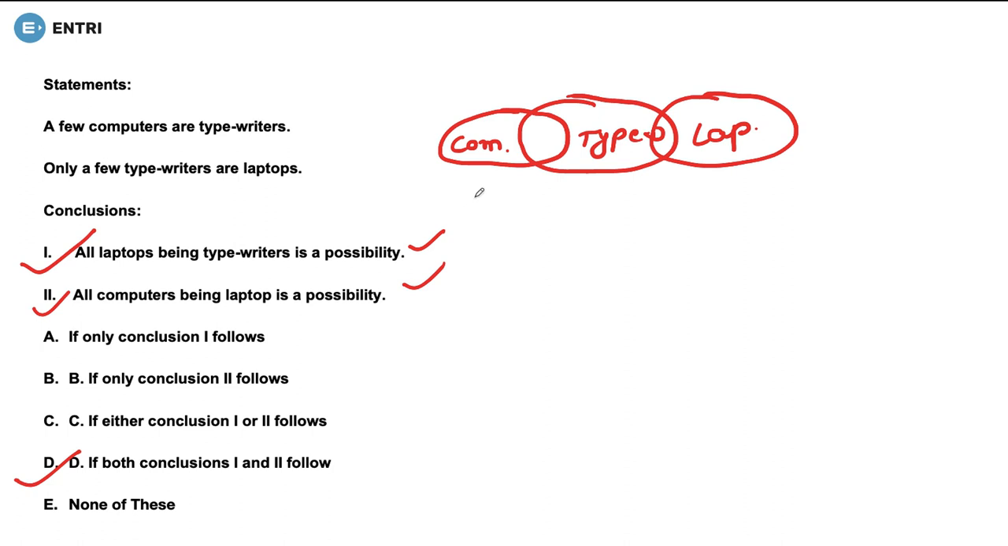Fine. So I'll repeat it again. See, for the first condition, let us take it again. All the laptops being typewriters is a possibility. Now, only a few typewriters are laptops, which means that some typewriters are laptops and some are not. But all laptops can be typewriters, isn't it? Now, the second one is that all computers being laptops is a possibility, which means that if all the computers are laptops, it doesn't affect the given statements, isn't it? So this is correct and this is also correct, and hence option D would be correct.